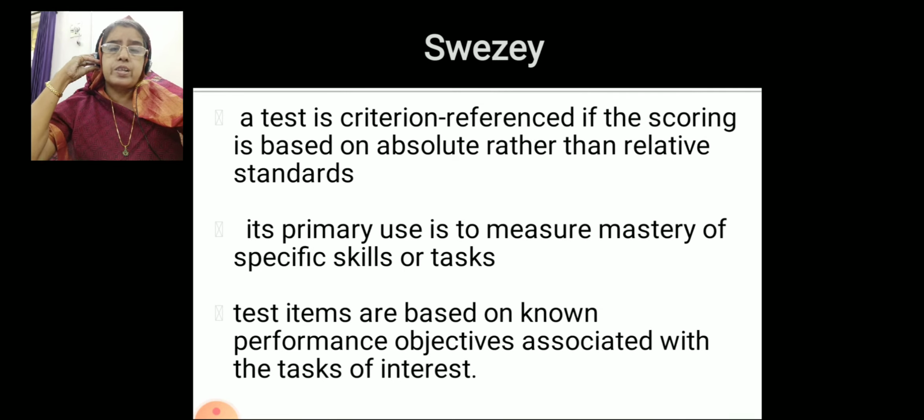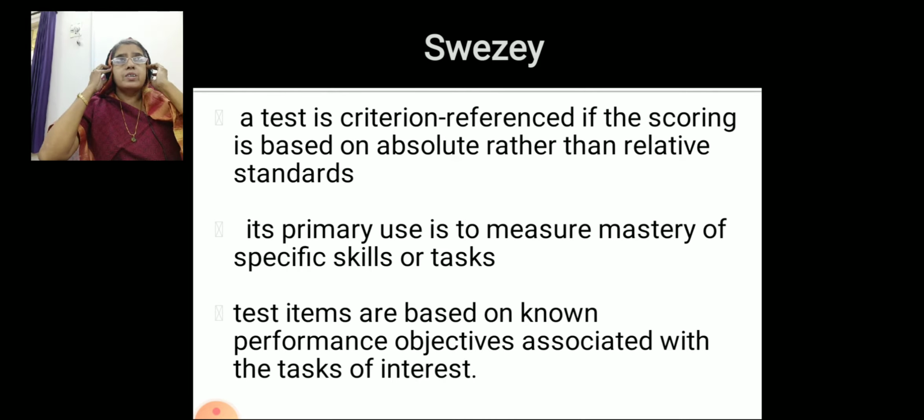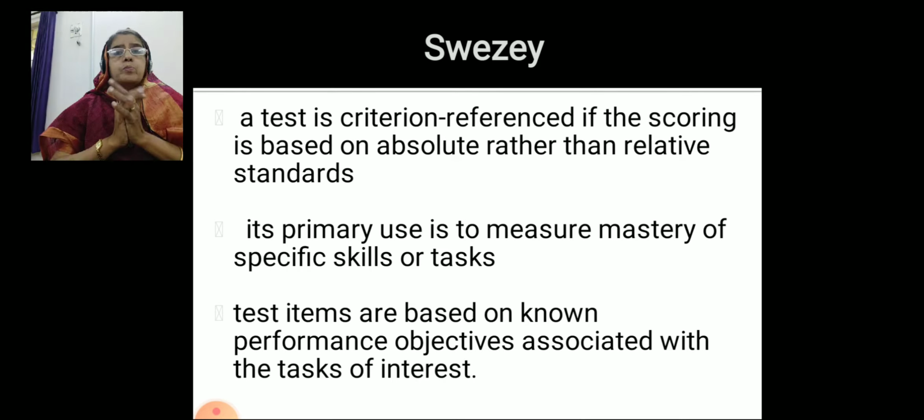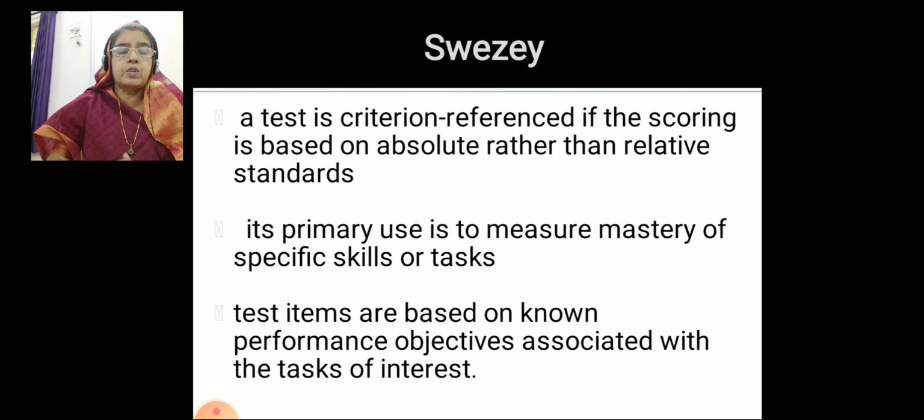And friends, according to Sweze, he defines criterion referenced test like this. A test is a criterion referenced test if the scoring is based on absolute rather than relative standards. That means when the questions are from the whole portion, that is called absolute.